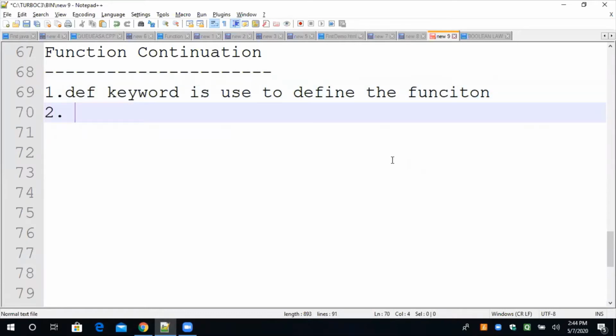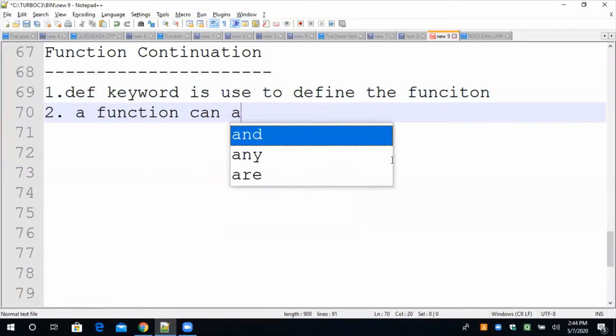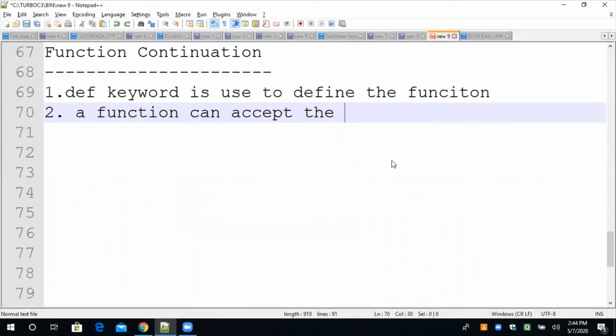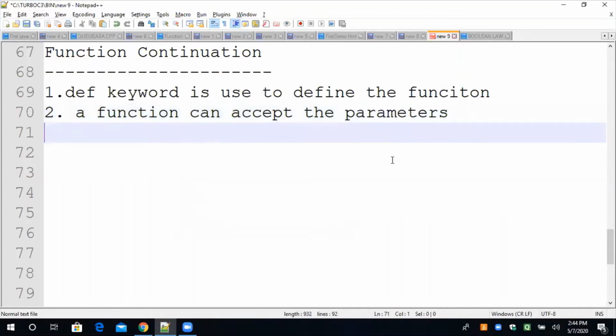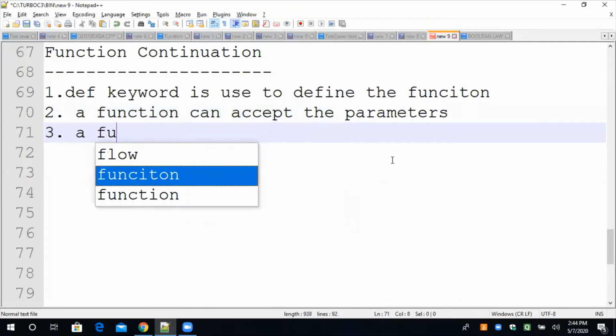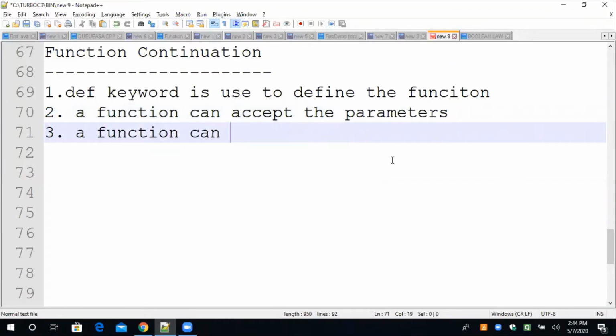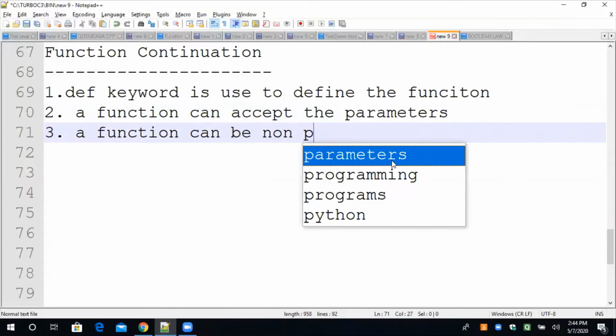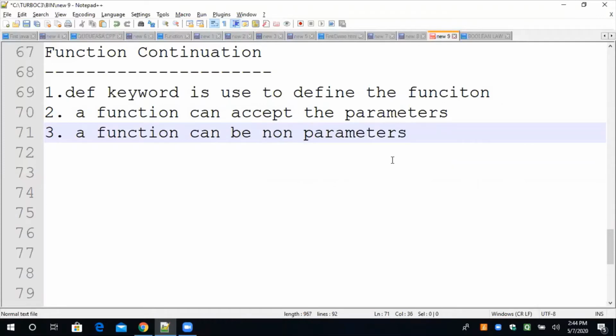Second, a function can accept parameters. The function which is accepting a parameter is called a parameterized function. On the other hand, a function can be non-parameterized. The function which is not accepting any parameter is called non-parameterized.